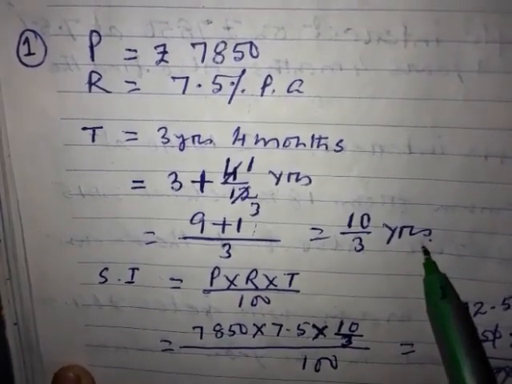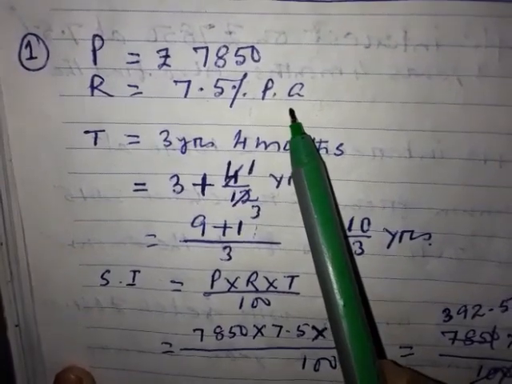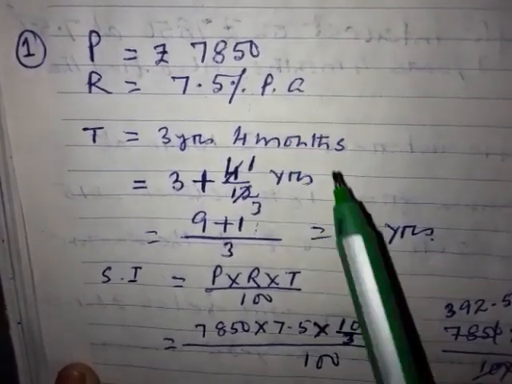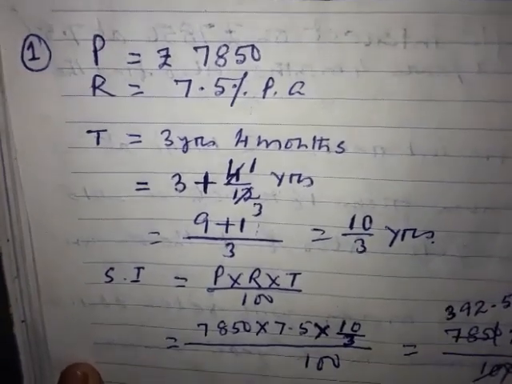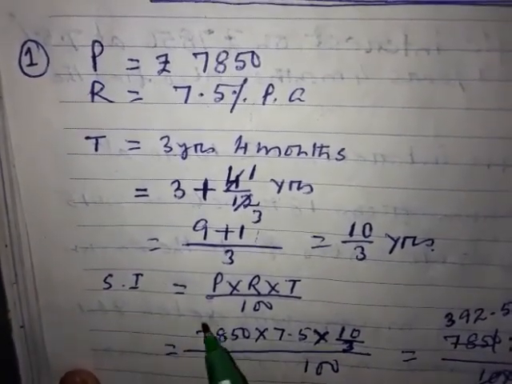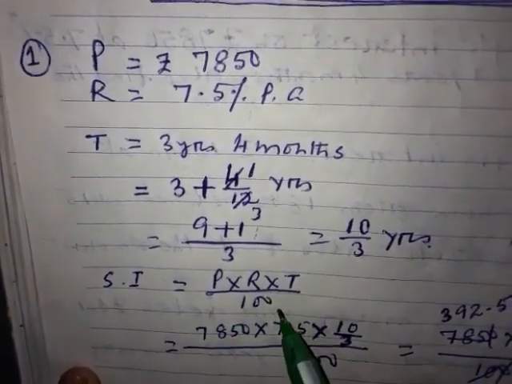Again I am telling you why I converted it: because in the rate it is given per annum, so the time has to be converted into annum. After that you know how to do the calculation. SI equals P into R into T by 100.